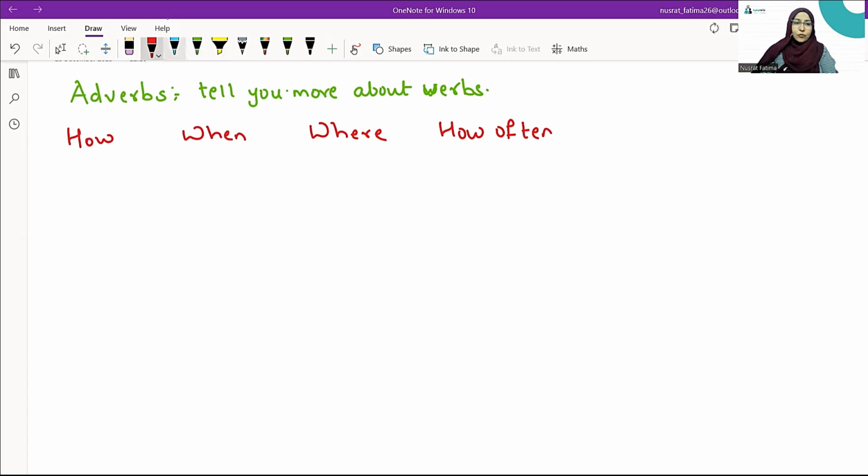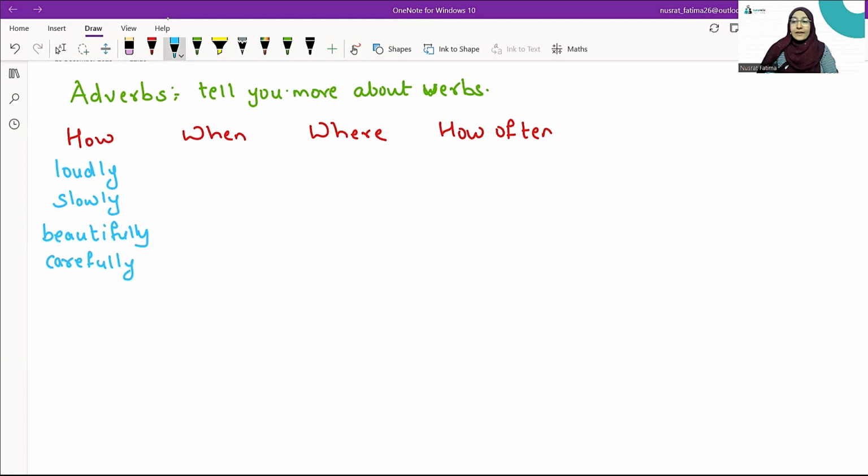Now let us write down some words. Which words will tell you how the action is taking place? Suppose the action took place loudly, slowly, beautifully, carefully. So these are all adverbs. They tell you how an action took place.